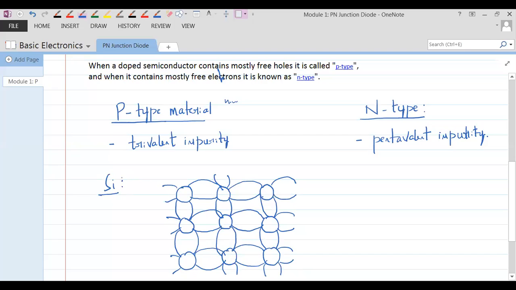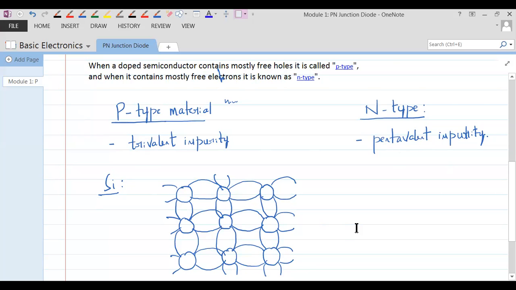What is the number of valence electrons in silicon? Anybody? Four. That's why it is called tetravalent. Trivalent means the valence electrons are 3. Pentavalent means the valence electrons are 5. Silicon is called tetravalent because it has 4 electrons.